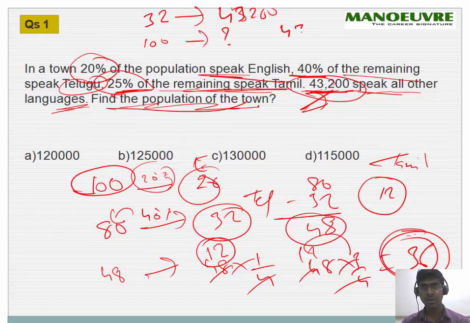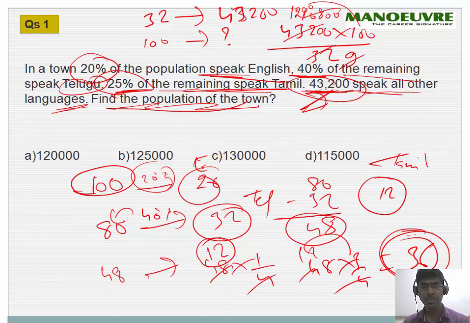So now you have to do this cross multiplication, which gives 120,000. So the answer is option first.